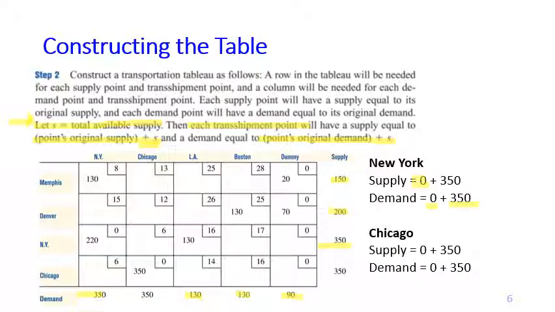It's the same for Chicago, because in the problem we do not see that Chicago has its own supply or its own demand. So that's why it's 0 for supply and 0 for demand here. And do not forget to add S. Again, S is the total available supply from all points that we have. Here we only have supply from the pure supply points, but remember that S is the available supply from all points.